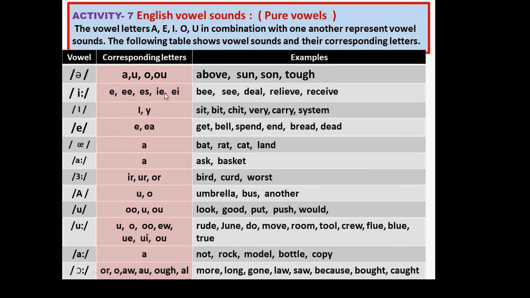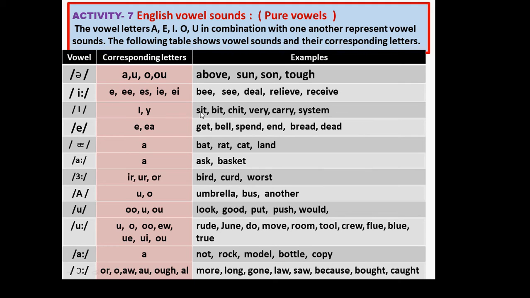When there are these double letters, it has one sound. As we see: be, see, deal, relieve, receive. And this is short E, just takes half of the long E's.